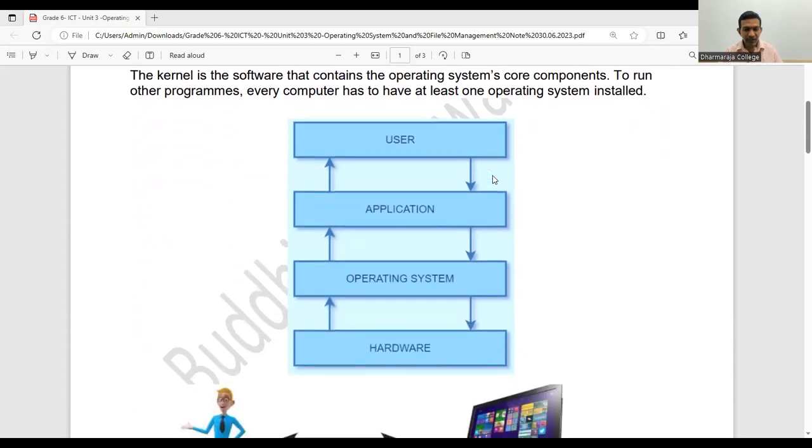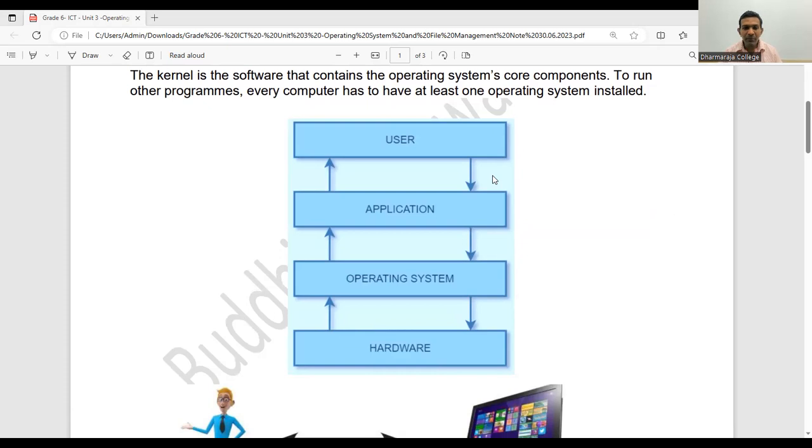Think about you are building a house. For building a house, you need to have a good foundation. Like a good foundation, in your computer system, your foundation is your hardware. On top of the hardware, we need to install our operating system.